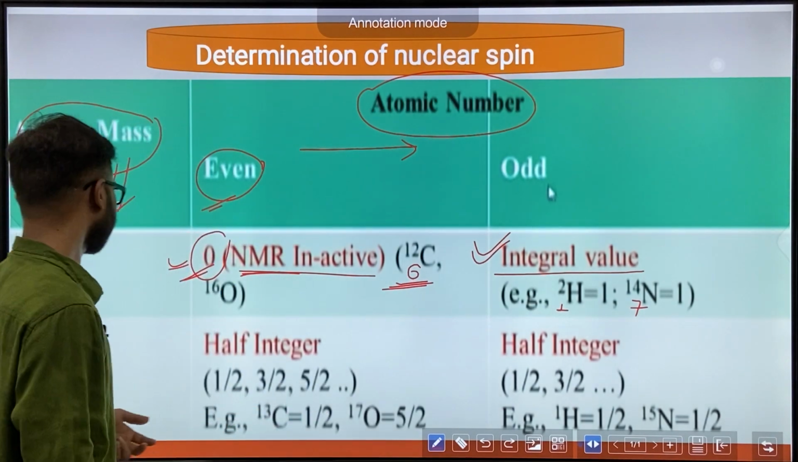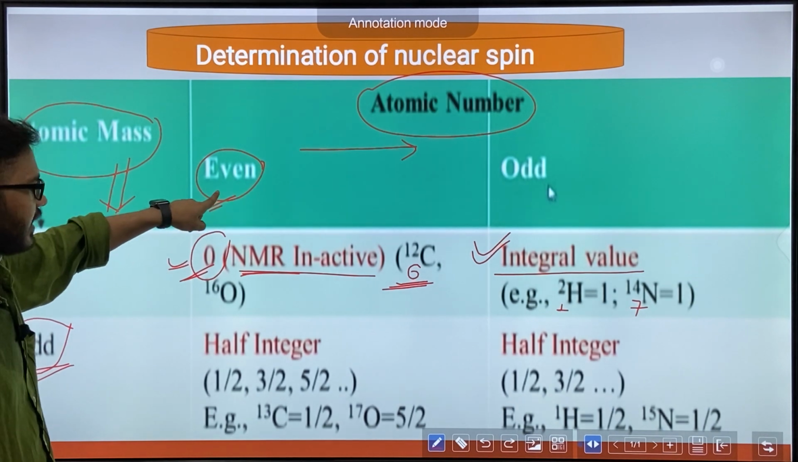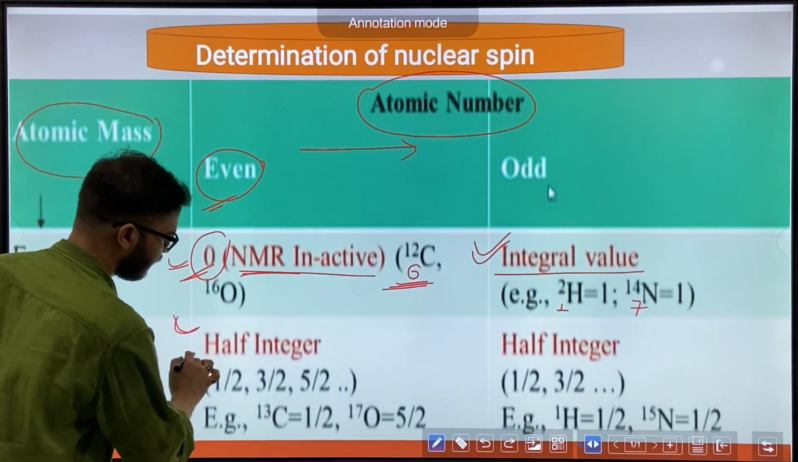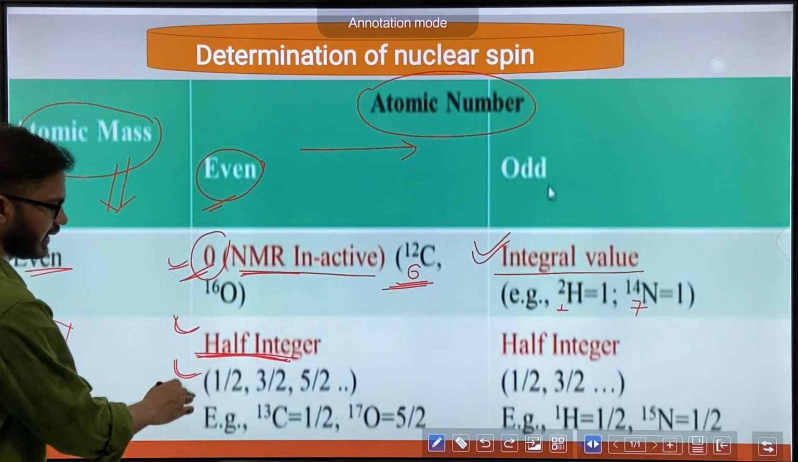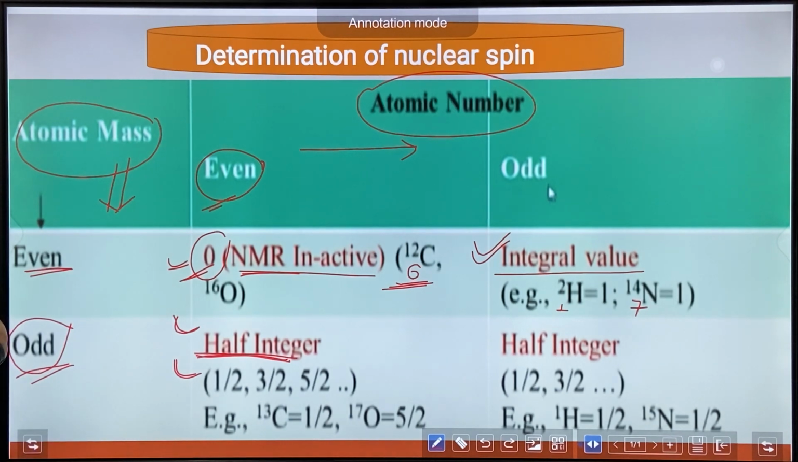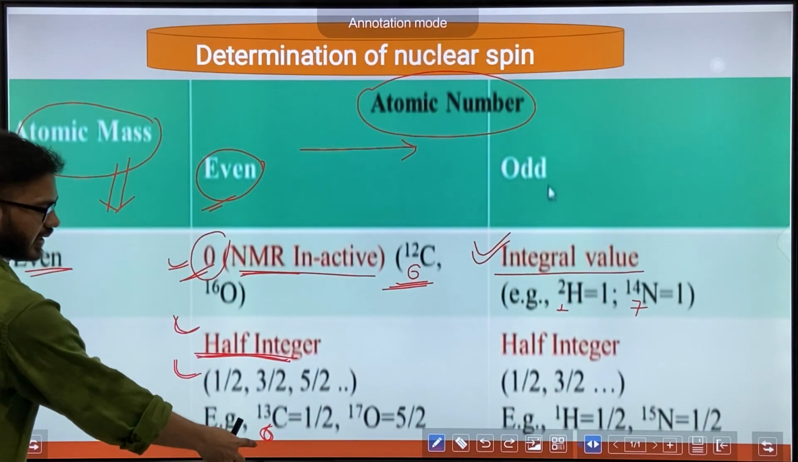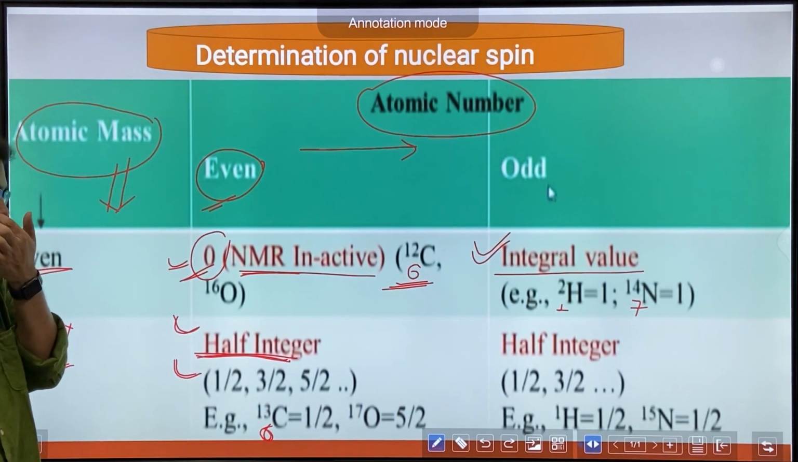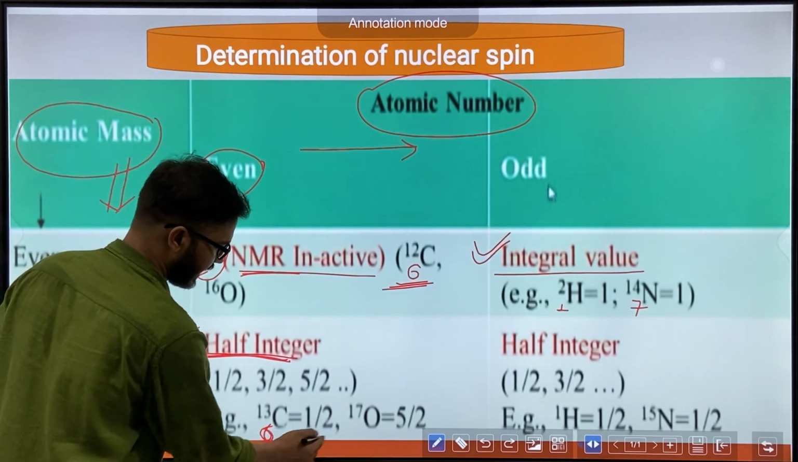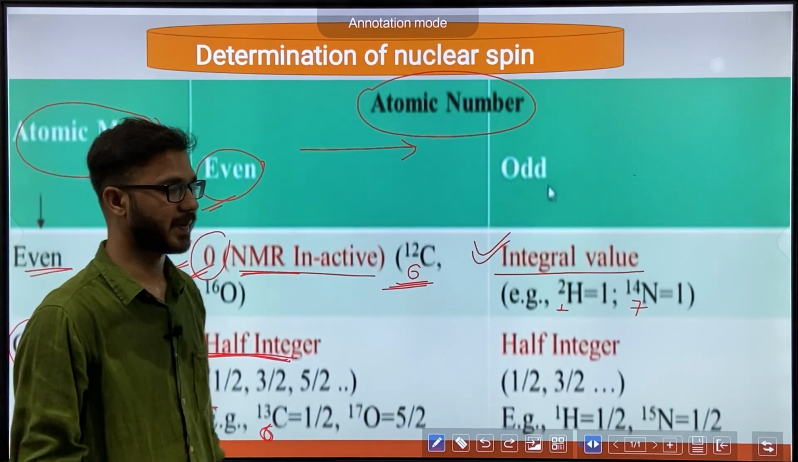Third combination: if atomic mass is odd and atomic number is even, it will have a value of half integral. It may have a value of half, 3/2, 5/2, and so on. For example, 6C13: atomic number is even and atomic mass is odd, so it has a value of half. This is 13C NMR spectroscopy. We will discuss 13C NMR spectroscopy in detail.